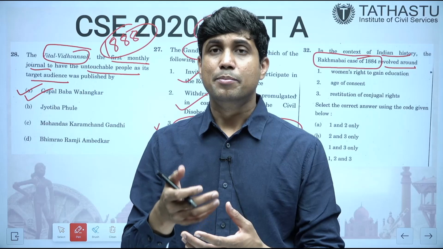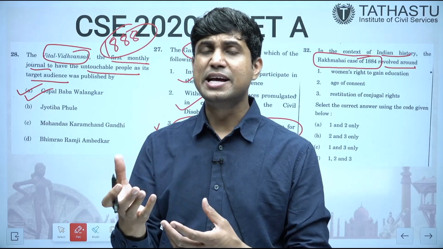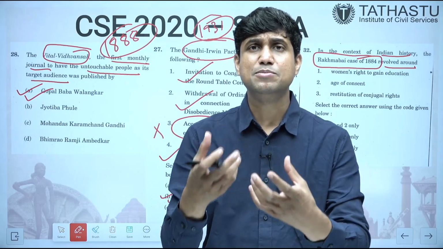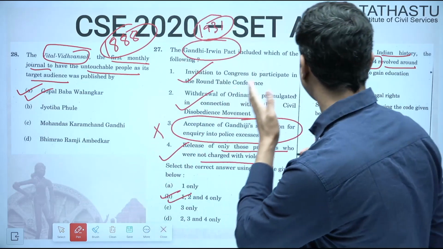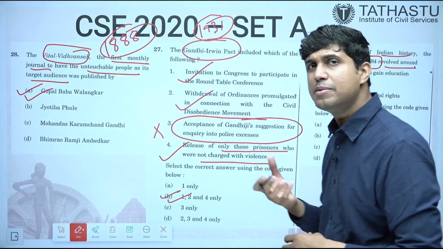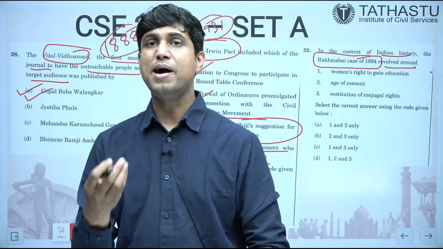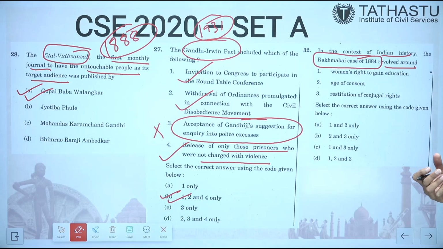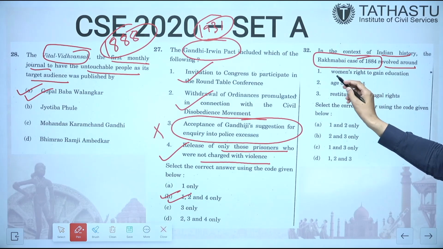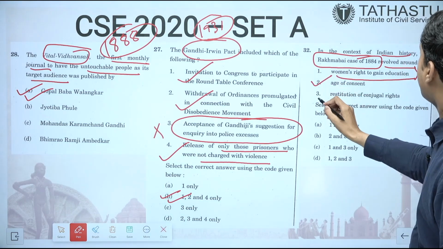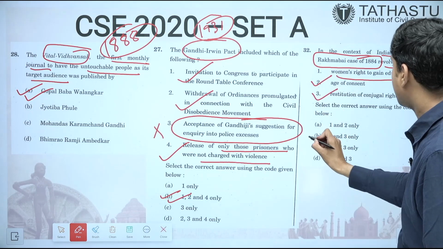Her husband basically filed a case seeking the restitution of his conjugal right, basically resumption of his marriage, but it was challenged by Rakmabai, and who all supported? There was a Rakmabai Defense Committee formed under the leadership of Bahramji Malawari, and they won the case. So, was it related to women's right to gain education? No, it was not related to women's right to gain education, rather it was related to age of consent and restitution of conjugal right. So the answer is 2 and 3.